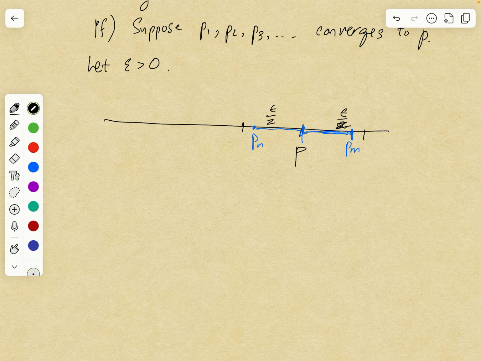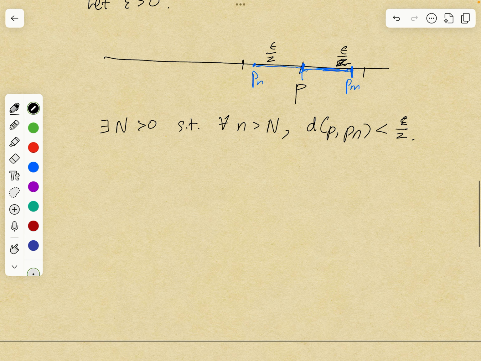Since the sequence converges, there exists capital N such that for all little n greater than capital N, the distance between P and P sub n is less than epsilon over 2. Now we claim that this capital N works in the Cauchy criterion.